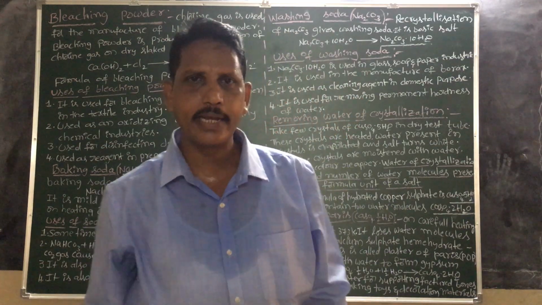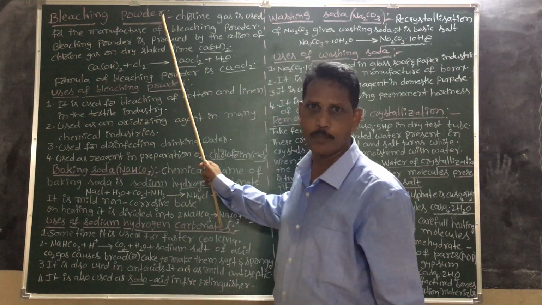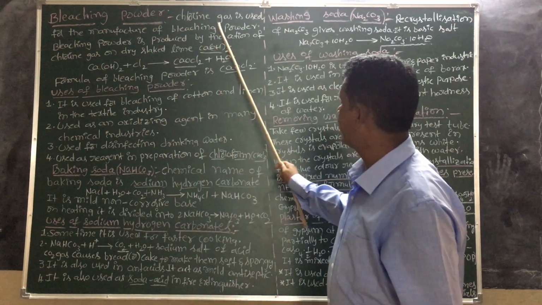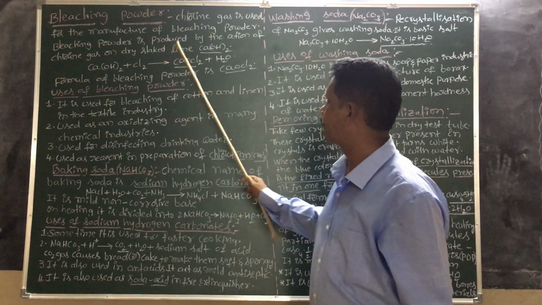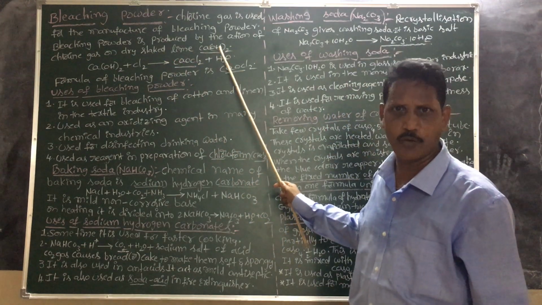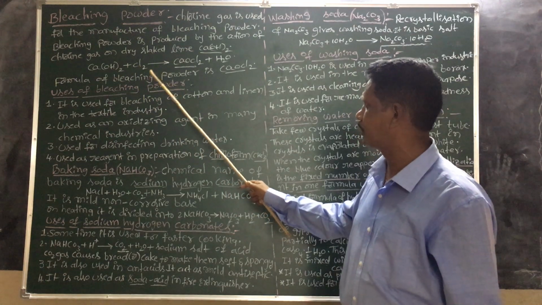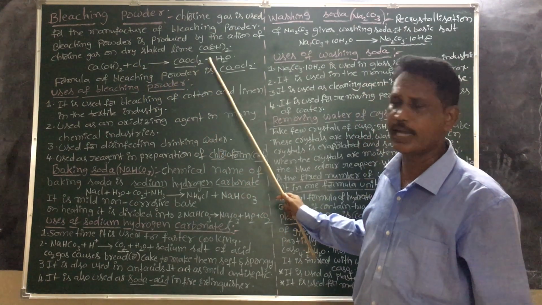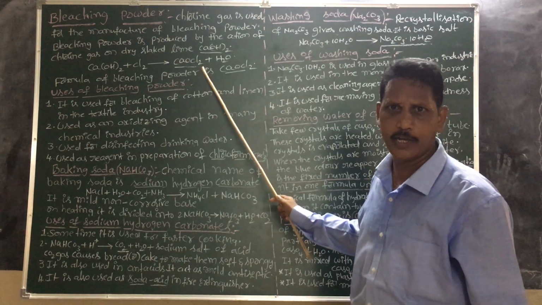Total lesson again. Listen here. Bleaching powder. Chlorine gas is used for the manufacture of bleaching powder. Bleaching powder is produced by the action of chlorine gas on dry slaked lime, Ca(OH)2. Ca(OH)2 plus Cl2 gives CaOCl2 plus H2O. The CaOCl2 is called bleaching powder.